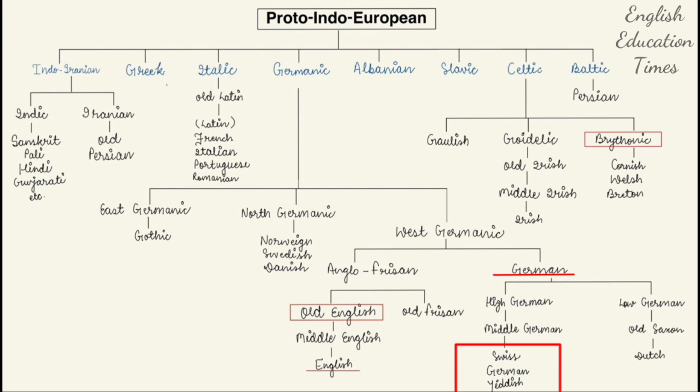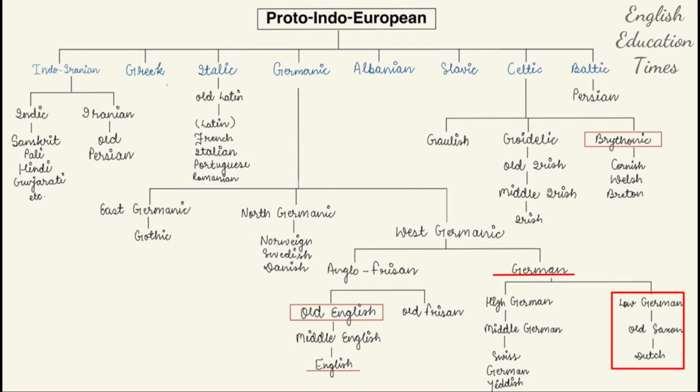It has some Hebrew words as well. This was used by Jewish people who were settled in Germany, and then they moved to other parts, apart from Israel.